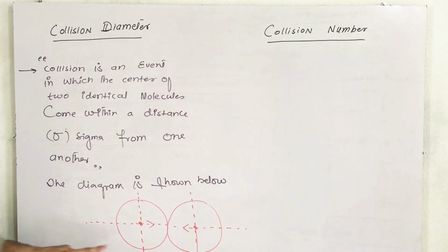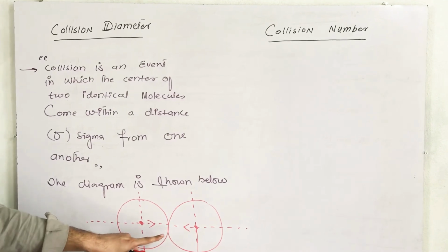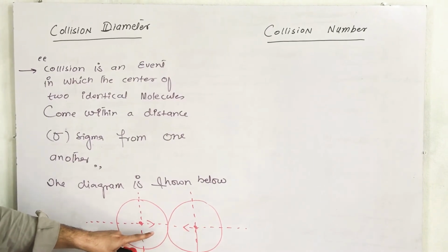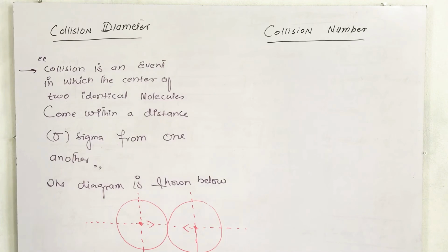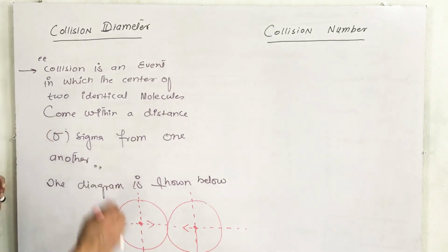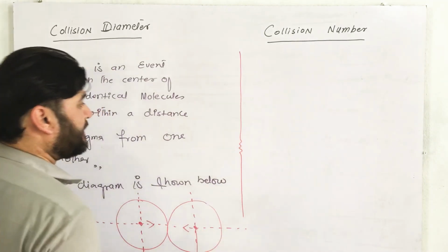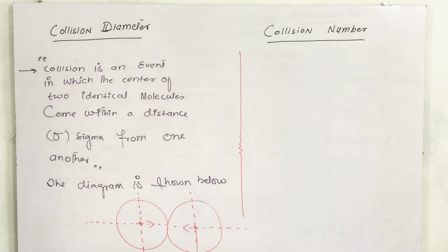This sigma is the distance between the centers of two molecules at the point of closest approach. This is the closest approach. This is called collision diameter. So this is the easy definition of collision diameter. What is collision number?